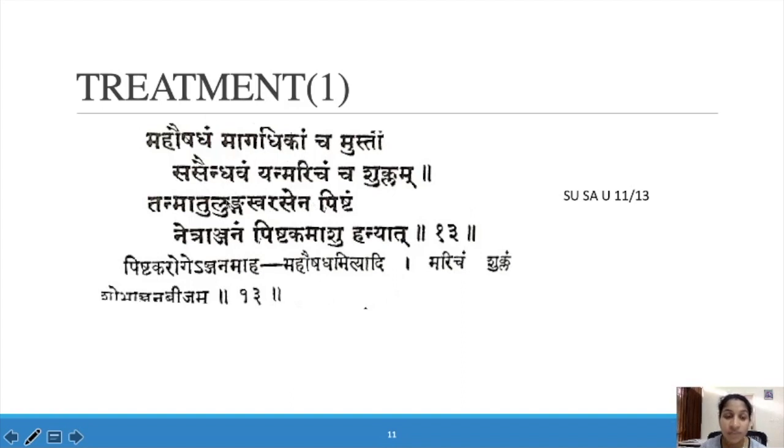All these drugs are made into a paste with madulunga swarasa, and given as anjana. This is a special yoga mentioned for pishtaka in Susruta Samhita.